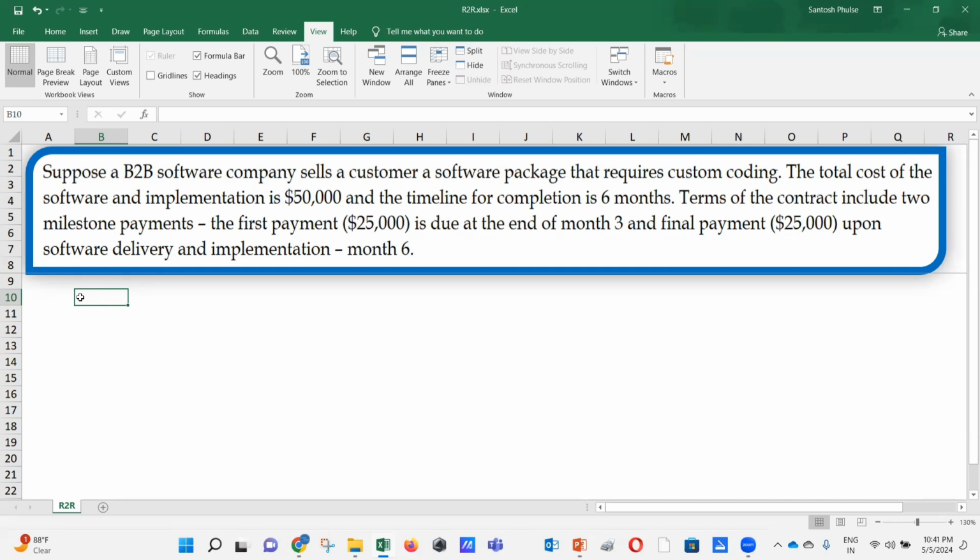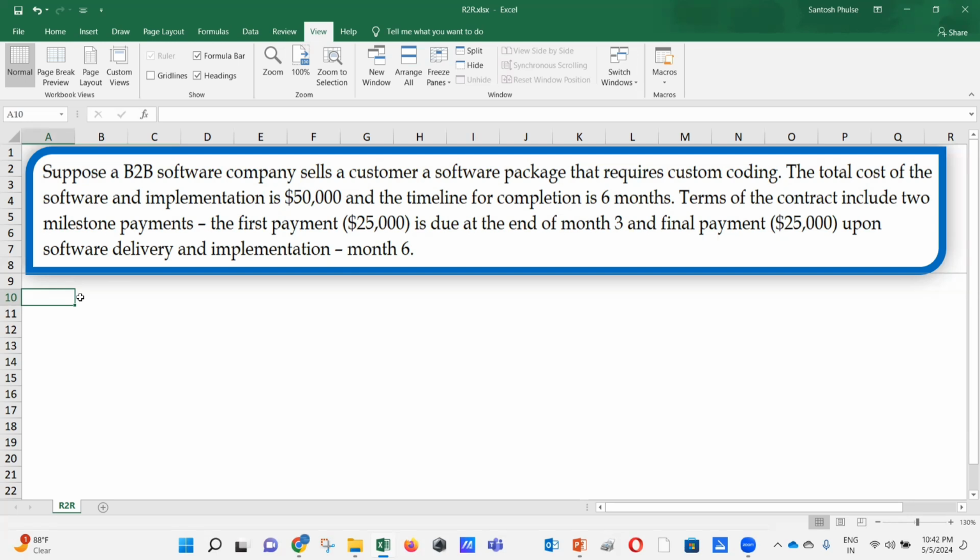If you don't know, either that invoice has been raised on the very first day of the contract, or it's going to be raised on completion of the contract, or you are going to raise the invoice based on the milestone. So that clarity is missing here. So it's going to depend, and the treatment of the accounting concept, the treatment of the journal entries, the answer for your journal entry is going to depend upon that answer.